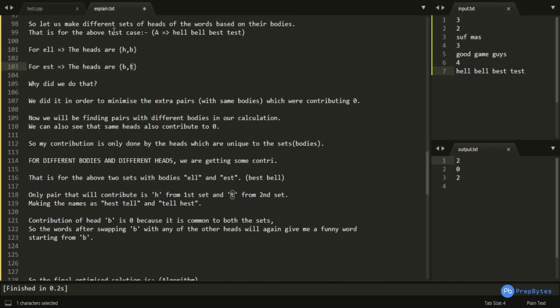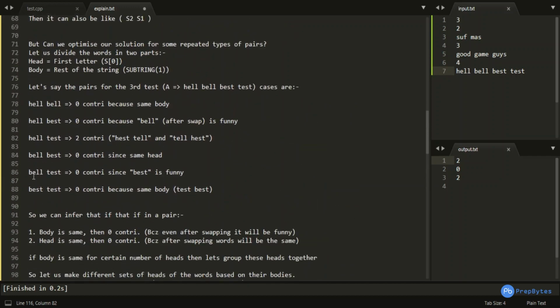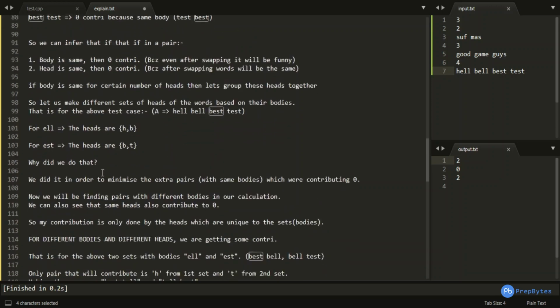from B. You can see that not only these particular comparisons, but we will also have to ignore the comparison when BELL is compared with TEST, because this would again give me 0 contribution. You can see over here BELL and TEST is giving me 0 contribution because BEST is already present in my funny word set, right?